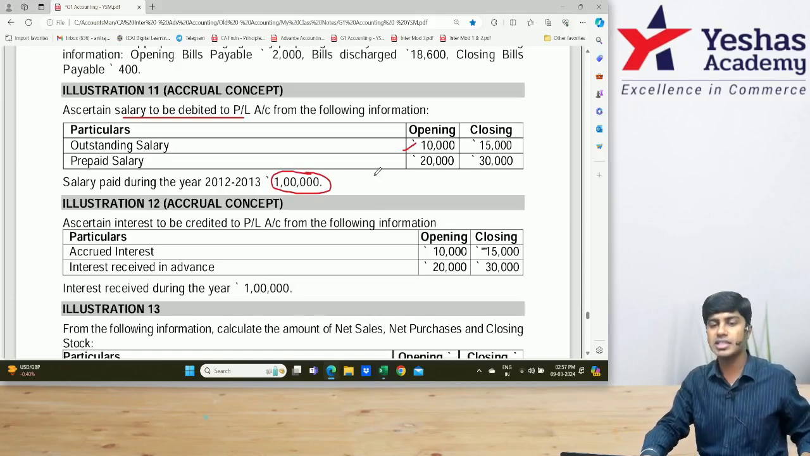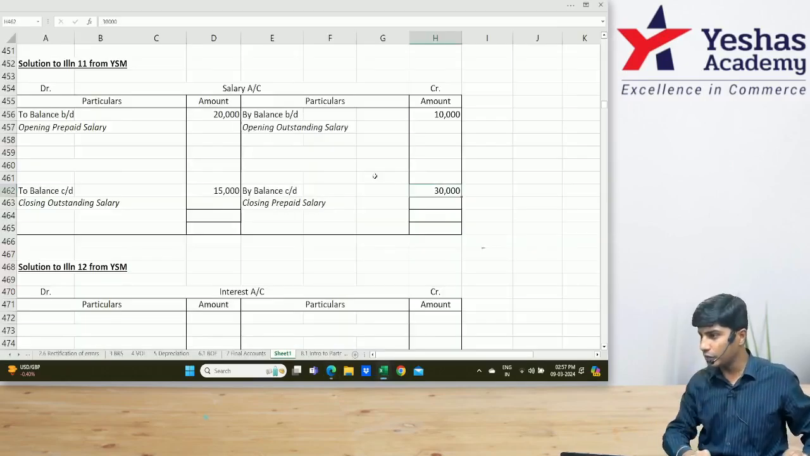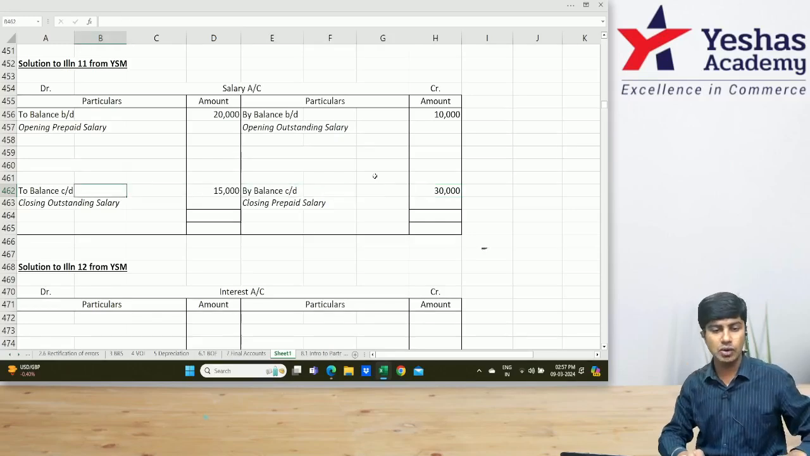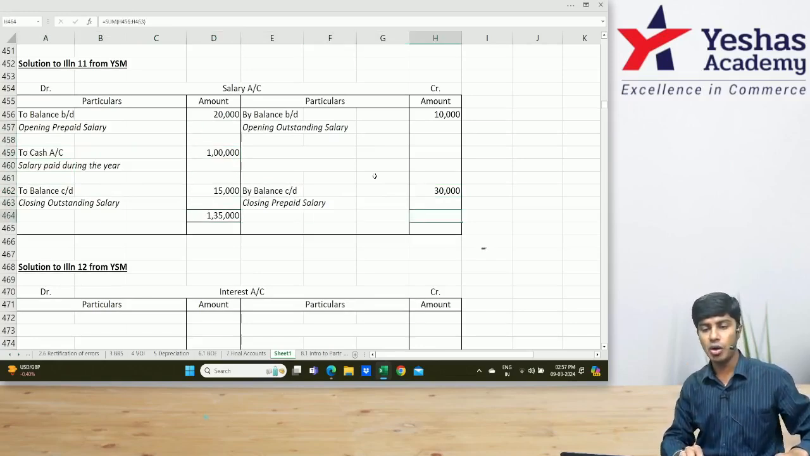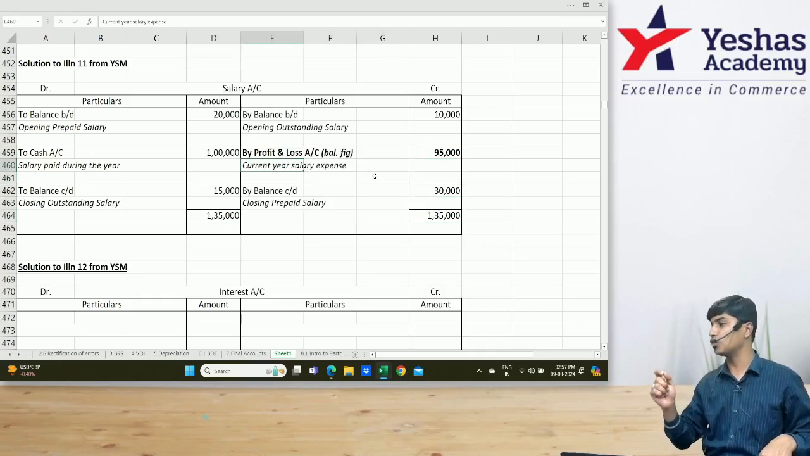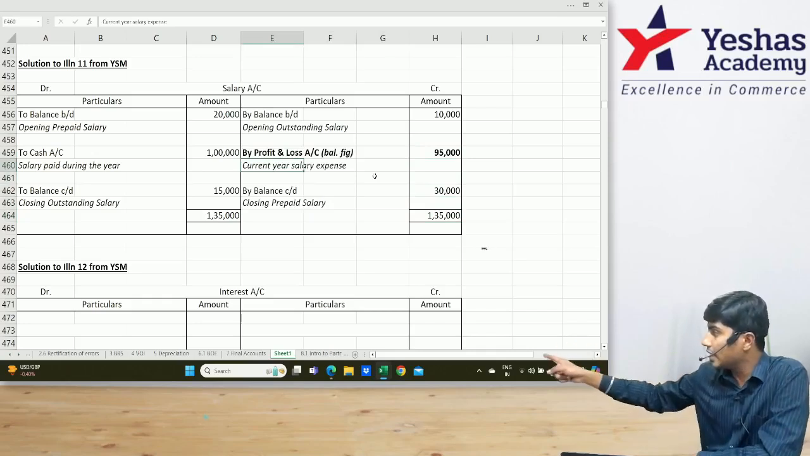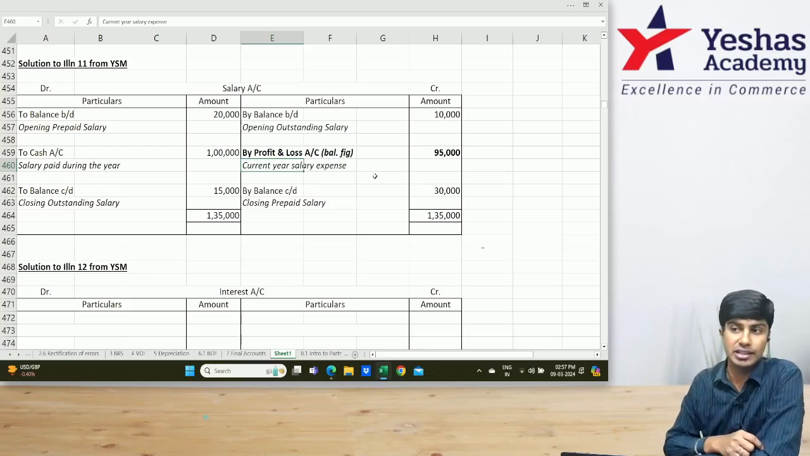Have they told how much is the salary paid during the year? Yes, sir. What is the journal entry for salary paid? Salary account debit to cash. In our salary account on the debit side, I'll write here to cash account, 1 lakh. Now identify the balancing figure. 1 lakh plus 20 plus 15, 135. 135 minus 40. 95,000 is the amount of salary which will be transferred to P&L account. In our salary account, I have written by P&L. In P&L account, I'll write to salary as expense.